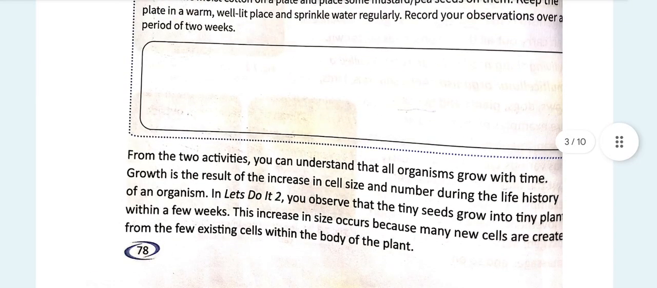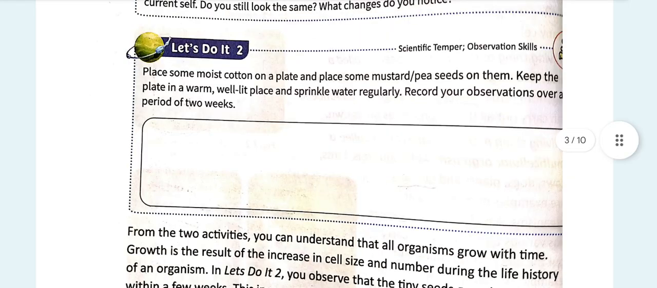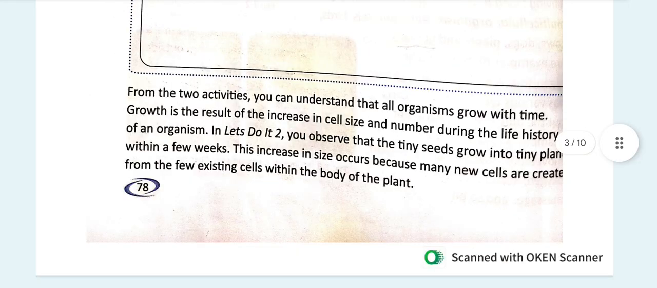From the given two activities, we can understand that all the organisms grow with time. Growth is a result of the increase in the number and size of cells during the life history of an organism. In Let's Do It, you observe that tiny seeds grow into tiny plants within a few weeks, like we have done in Let's Do It activity 2. This increase in size occurs because many new cells are created from the few existing cells within the body of the plant.